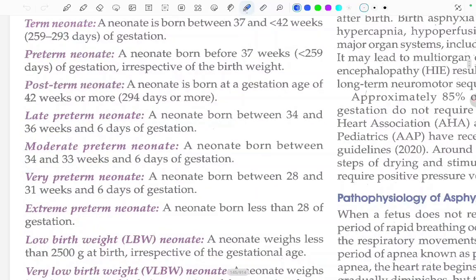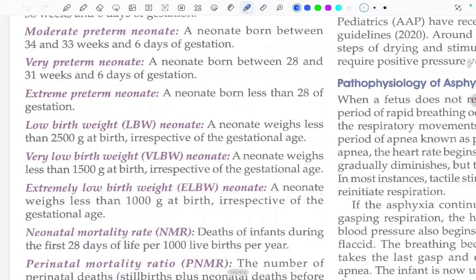Okay. Post-term neonate. A neonate born at a gestational age of 42 weeks or more. Late preterm neonate. A neonate born between 34 and 36 weeks and 6 days of gestation is called as the late preterm neonate. Moderately preterm neonate. Neonate born between 32 and 33 weeks and 6 days of gestation. Okay, and very preterm neonate. A neonate born between 28 and 32 weeks, and extremely preterm neonate born less than 28 weeks of gestation, that we just read from the image.